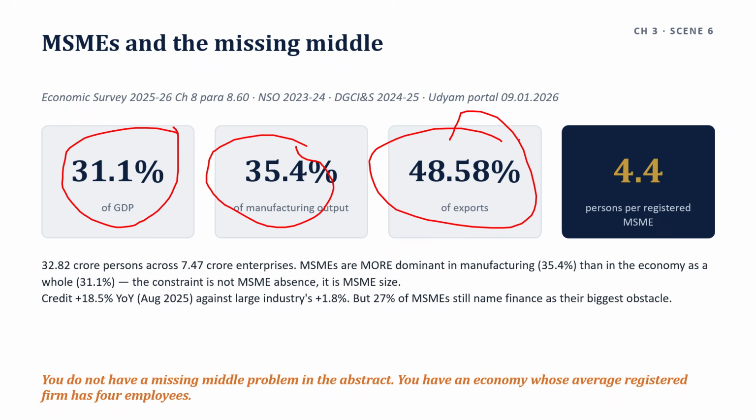This constraint is not MSME absence, it is MSME size. And the credit turn, which is new this year, from the RBI monetary policy report of October 2025: MSME credit grew 18.5% year on year in August 2025 against large industries 1.8%.